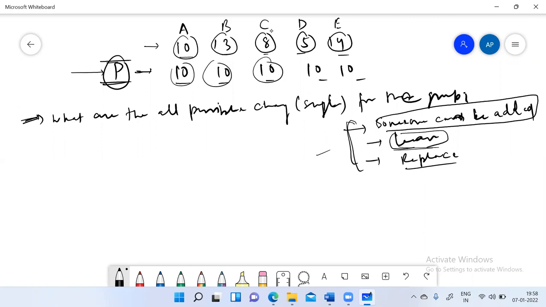So if C is leaving the group, her initial value of chocolate was 8, which was less than the average. And again, if we are replacing anyone, like C, so if someone is coming in the place of C, he might have 8 chocolates, or more than 8 or less than 8. So we'll be learning now. We'll be doing all the 3 changes in detail here.